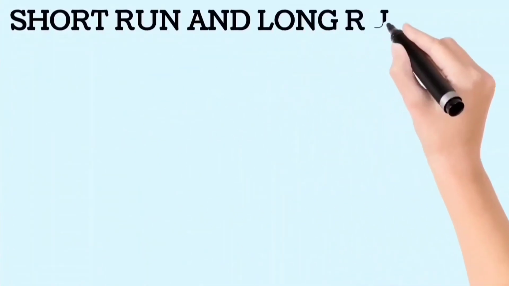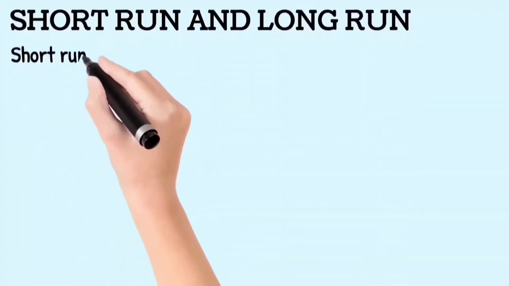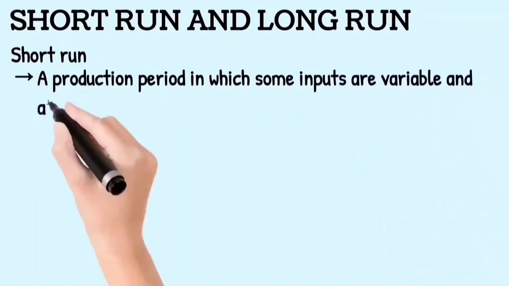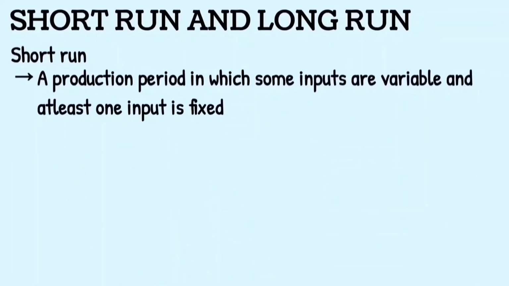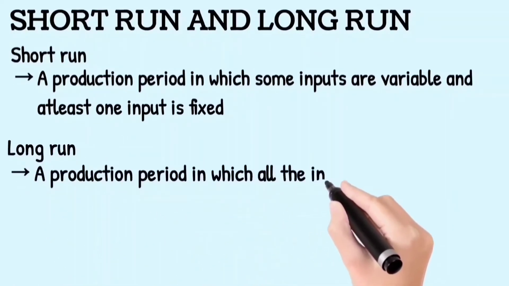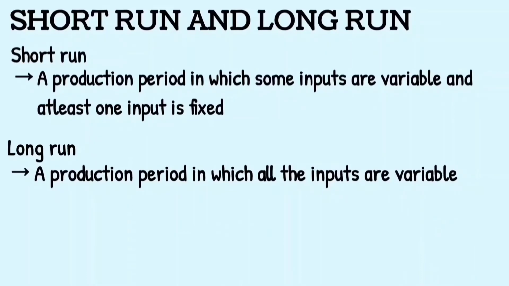Short run and long run. Short run. A production period in which some inputs are variable and at least one input is fixed. Long run. A production period in which all the inputs are variable.